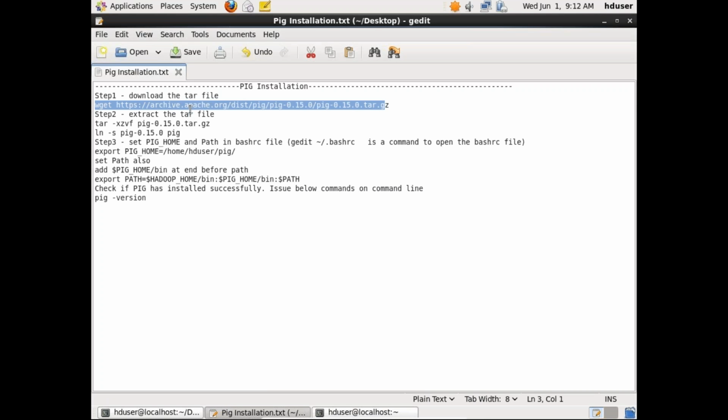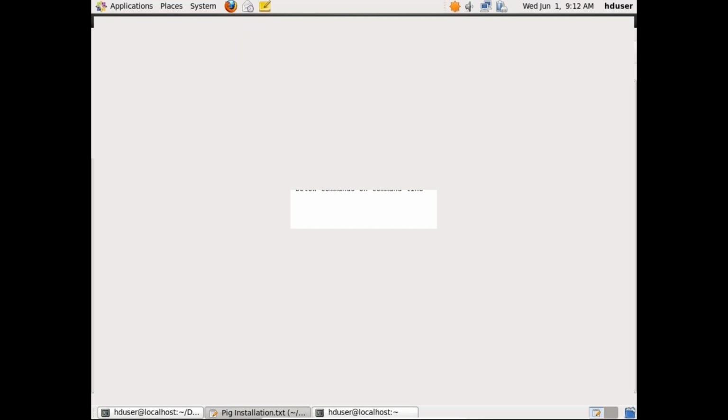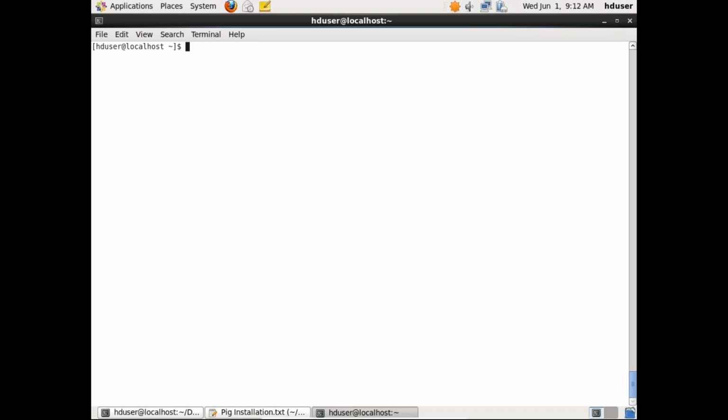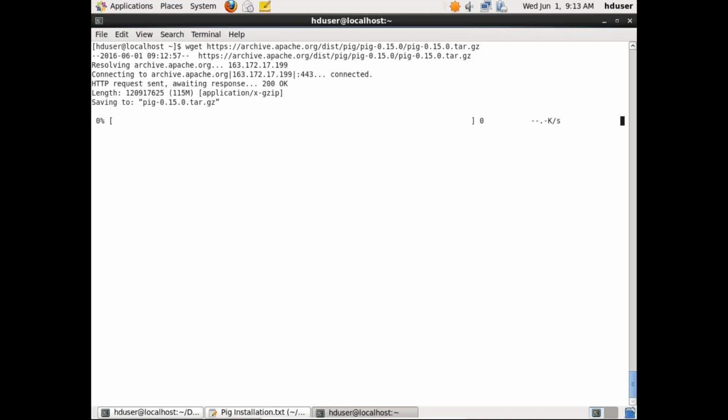This is the URL from which you have to get this tar file. Please make sure this is the correct file name, because we'll have more similar kinds of files in that location. I'm just copying it here and hitting enter. Wget is the command to download your software from the web. So it started downloading.